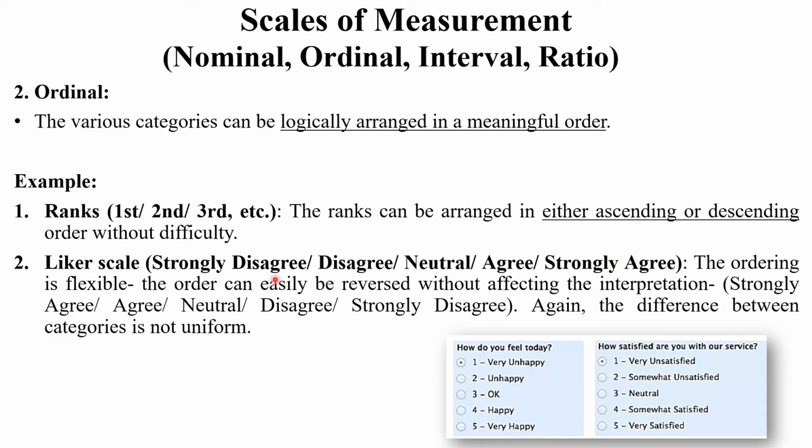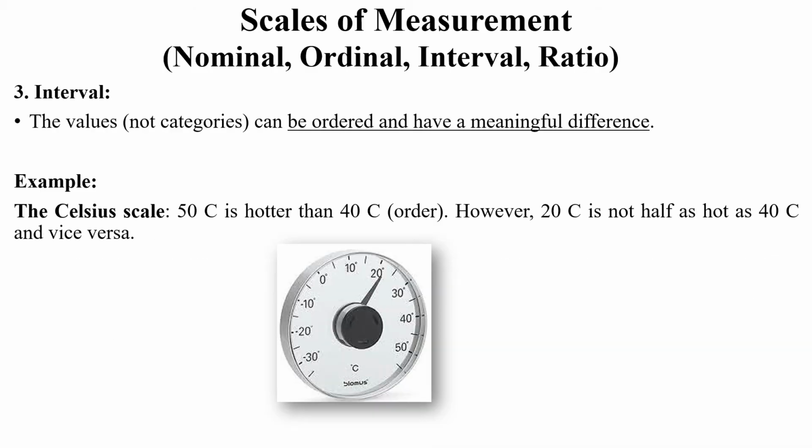This is also logically arranged. Again, another example, how do you feel today? Very unhappy, unhappy, okay, happy or very happy. These things are called ordinal. Ordinal means all the data can be logically arranged in a particular meaningful format. Next.